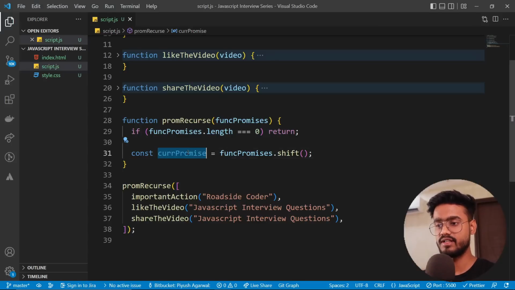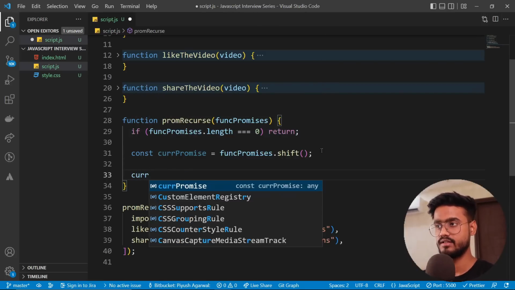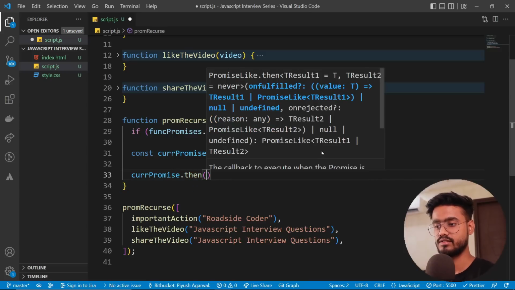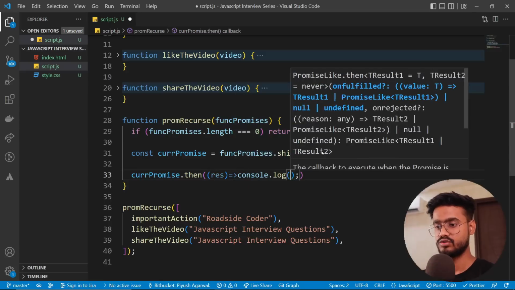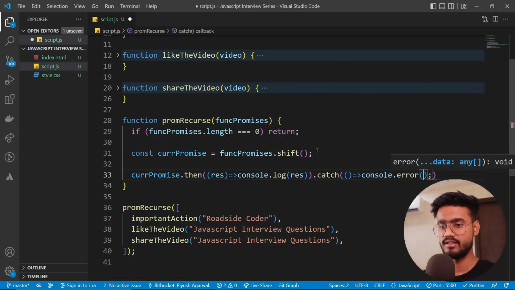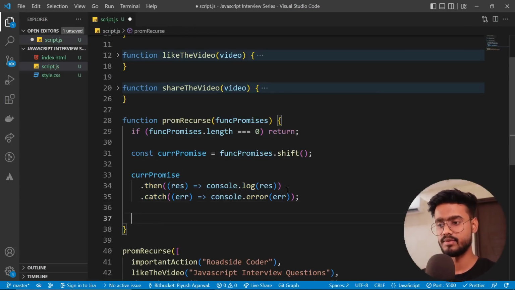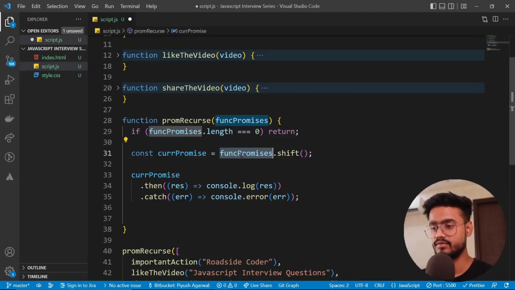So now we will have the very first promise, that is this important action promise, inside of this current promise, right? Now we can say current promise and we can resolve this right over here. And console.log result, and if there's an error, I'm gonna say dot catch and handle that error right over here. Awesome. So we have taken this promise and resolved it over here. Yeah, that's pretty simple. But what about the remaining promises that are inside of this variable over here?